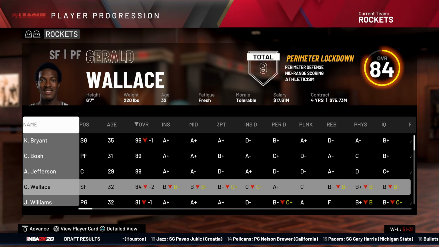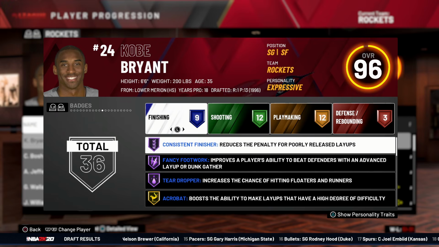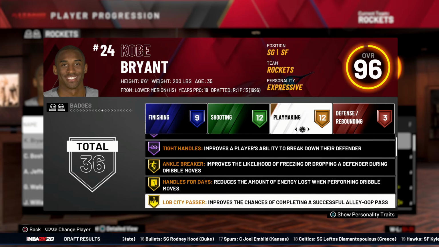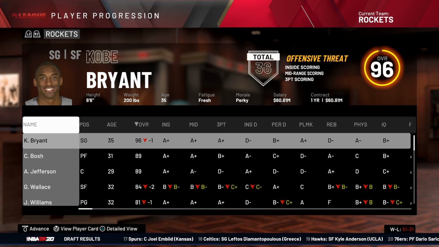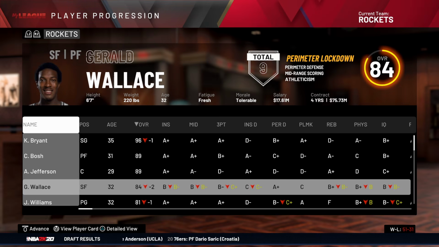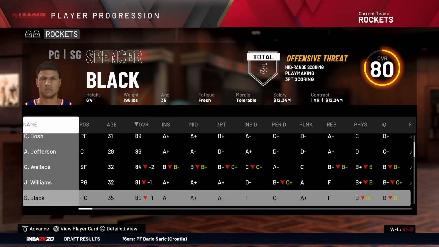He looked really young in that picture. Always been kind of stagnant for a while now, so I haven't checked up on his badges, but he definitely lost some finishing badges. His shooting looked pretty intact, and his playmaking, I think, might have lost one. Well, then, here we are. I had to replace Wally with Gerald Wallace, which seems pretty good to me, I guess. And I think we lost somebody else, but yeah, we lost Jermaine O'Neal. I don't know where he went.